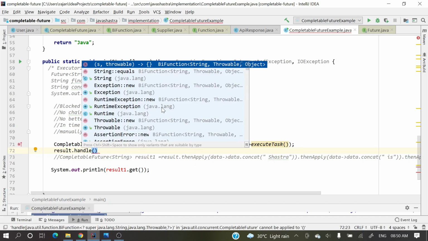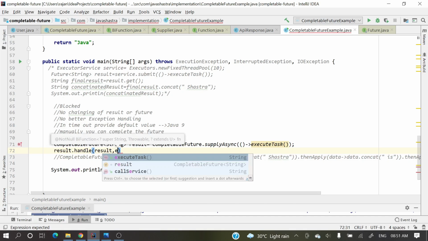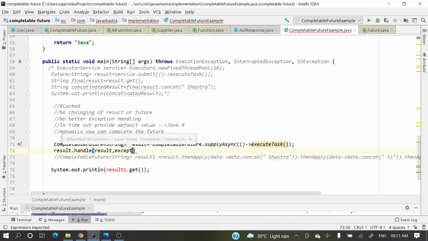Handle, and we'll provide a lambda. So first will be the result, and second one is the exception, right? So this handle method will execute at any cost, whether an exception occurred or doesn't occur. If any exception occurred, then that time we'll get this exception.